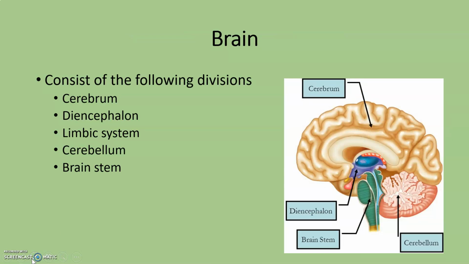The adult human brain weighs about 3 pounds and consists of 100 billion neurons. The brain can be divided into 5 divisions. Those divisions are the cerebrum, the Diencephalon, the Limbic System, the cerebellum, and the brainstem.